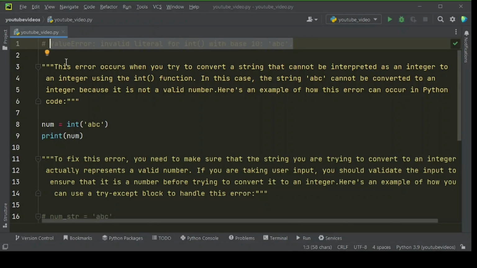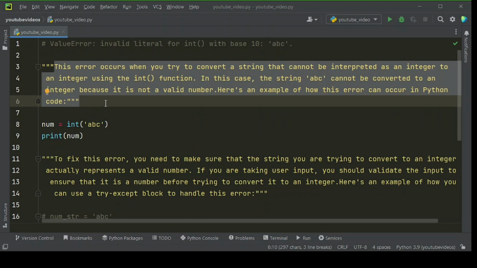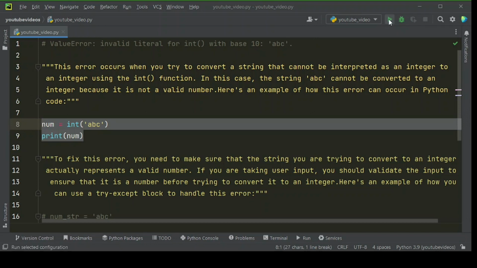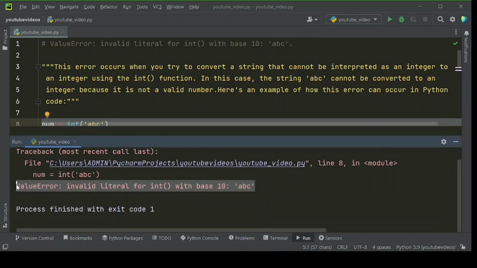In this video we have shared how to fix ValueError: invalid literal for int() with base 10: 'ABC'. This error occurs when you try to convert a string that cannot be interpreted as an integer to an integer using the int function. In this case, the string ABC cannot be converted to an integer because it is not a valid number. Here's an example of how this error can occur in Python code. When you run this code, you will get this error message.